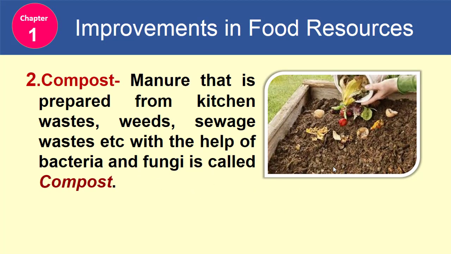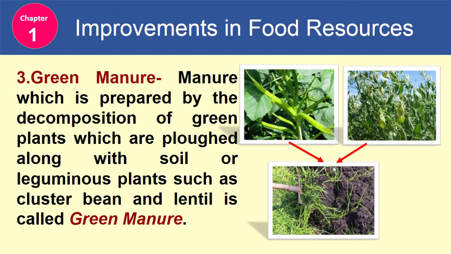Second is compost. Manure that is prepared from kitchen wastes, weeds, sewage waste, etc. with the help of bacteria and fungi is called compost. Third is green manure.